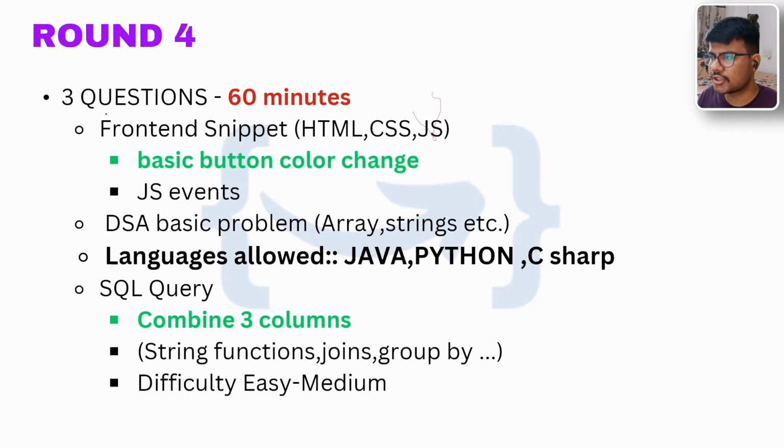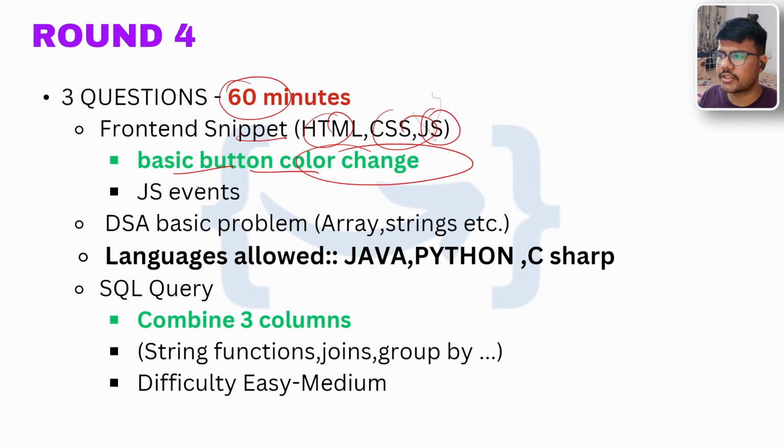Round 4 has 3 questions, which is of 60 minutes. Front-end snippet, HTML, CSS, JavaScript, as we know, same as Cognizant. Basic button color change, which is JS events. DSA, basic problems. Array and string-based problems. Rotation-based problem. Addition-based problem. Equation-based.